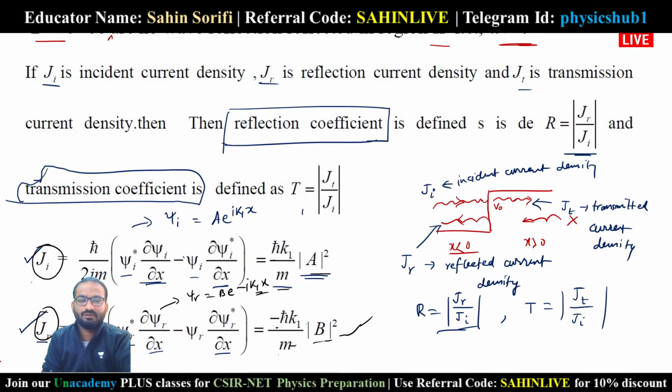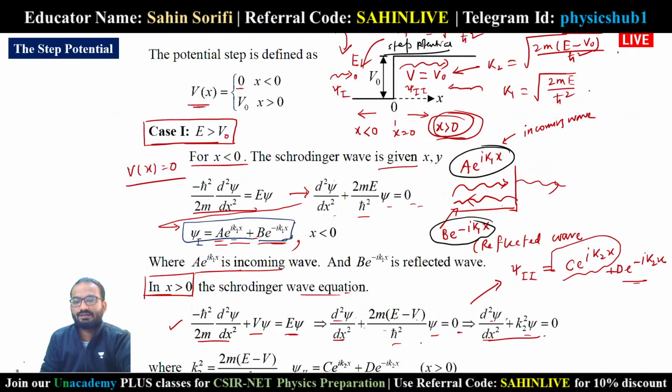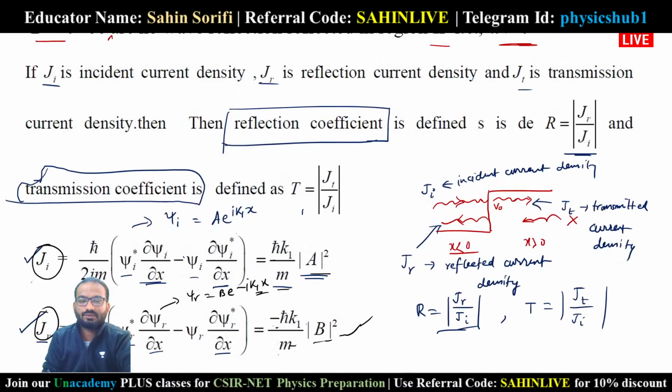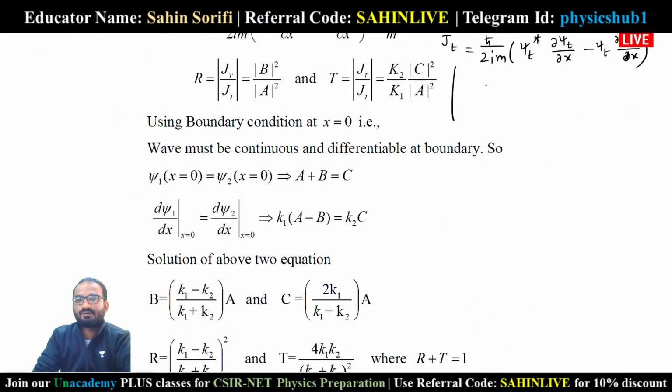If you put psi t, the transmitted wave function, as I have already told you, what is the psi t? Psi t is c to the power i k2x, because the d coefficient is 0. So psi t equals to c to the power i k2x. And if you put that, you will get the value of JT to be equals to h cut k2 by m into c square.